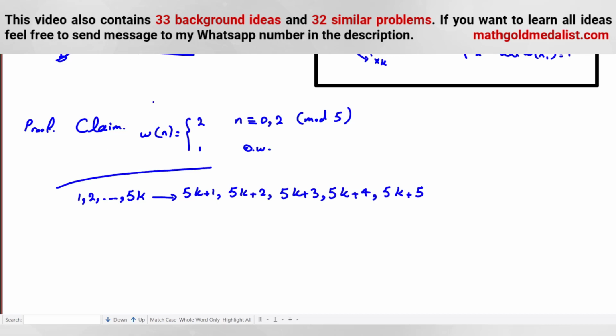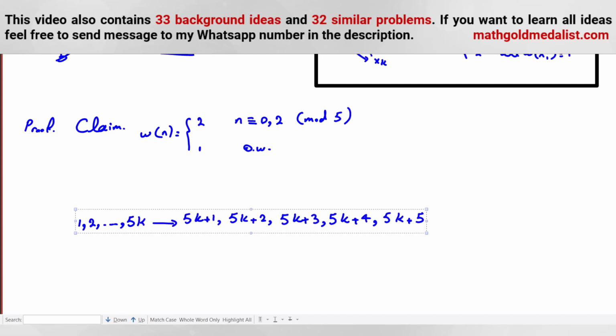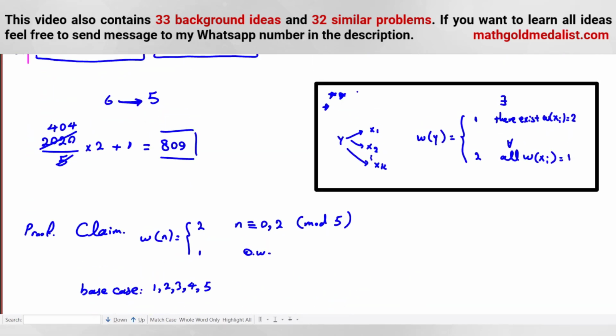The base case is 1 to 5 that we've proved in our table, and I explained. You can explain it in 2 lines, the things that I said. So the base case will be 1, 2, 3, 4, 5. Now we should use, let's call this lemma. Okay, now we want to use this lemma.